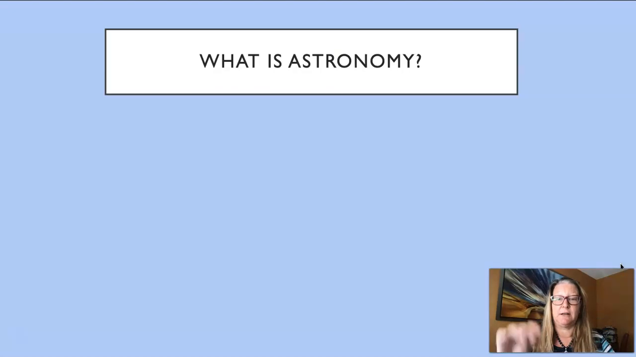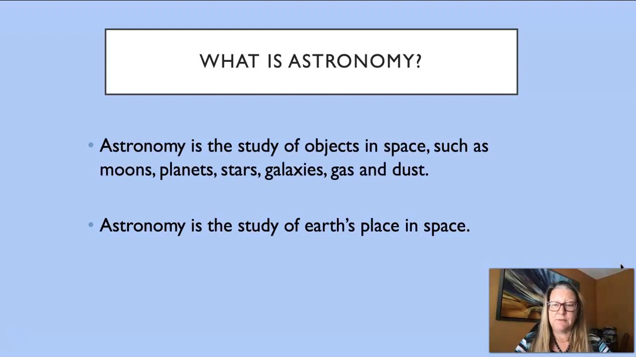Okay, let's get started. So what is astronomy? Well, astronomy is the study of the objects in space, such as planets, moons, stars, galaxies, even the gas and dust that's out there in between all those larger objects. And we're going to study that. Astronomy is also the study of Earth's place in that space among all those objects. So here are those definitions that I just mentioned. So if you want to pause and write those down, that would be a good thing to do now.